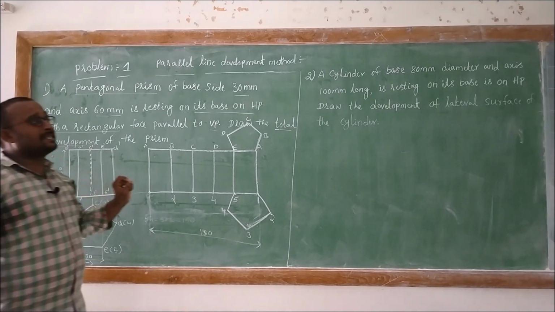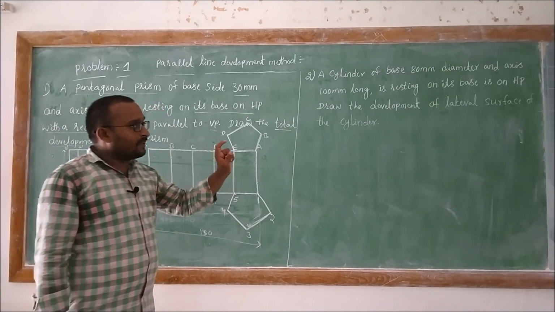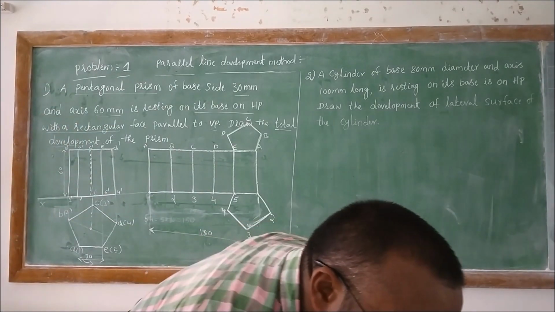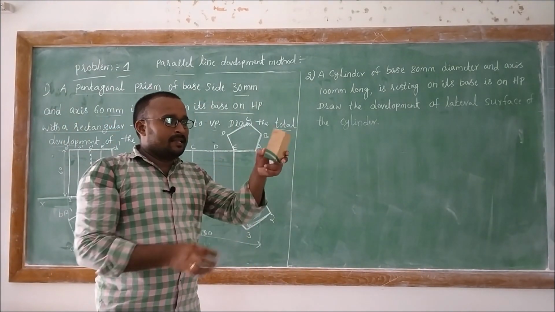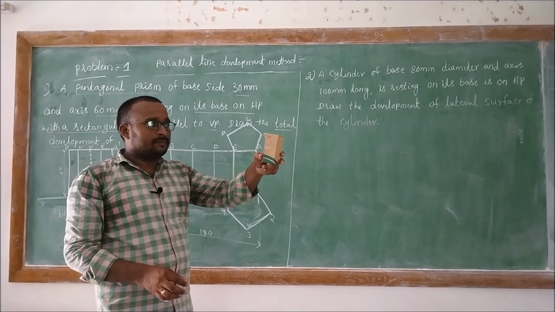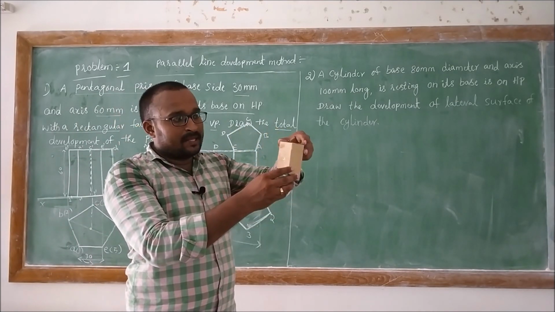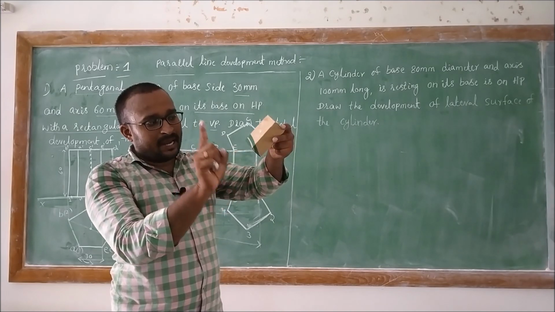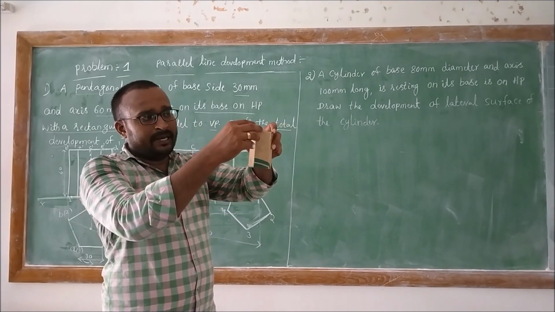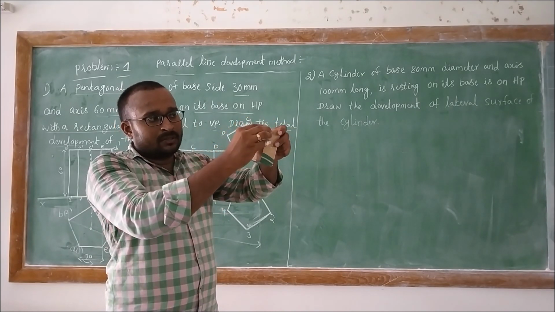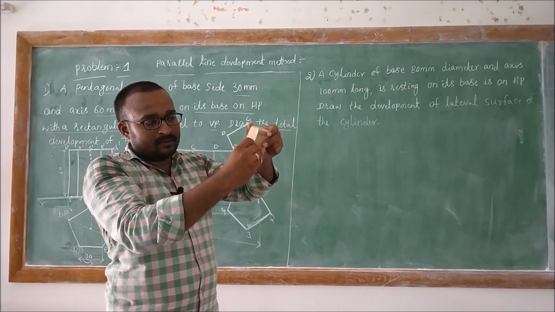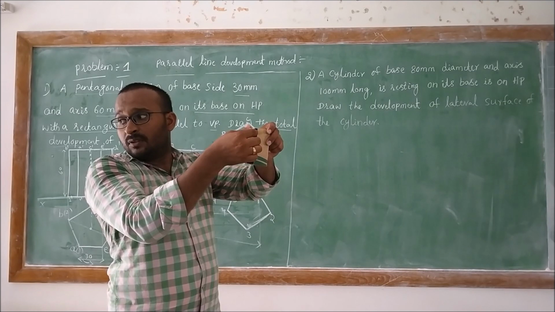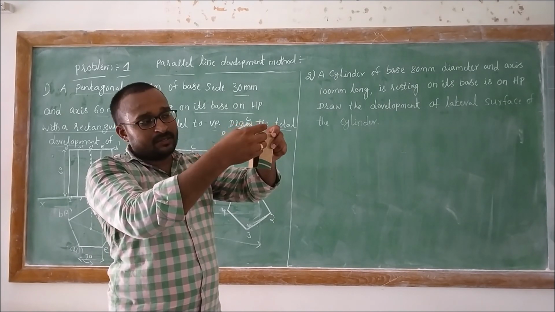If they ask for a lateral surface, we will see about that particular surface. Here it is a pentagonal prism. So we are going to tear that surface at one edge. Right? Here I am going to tear it out.